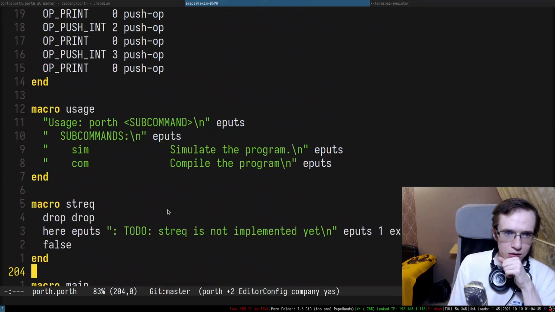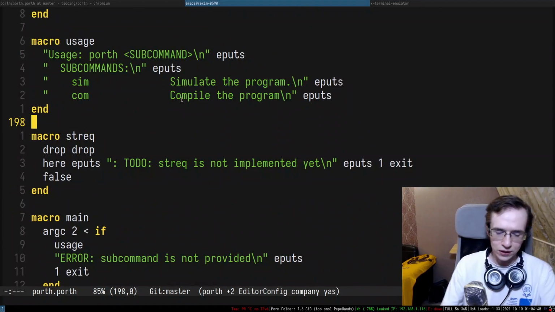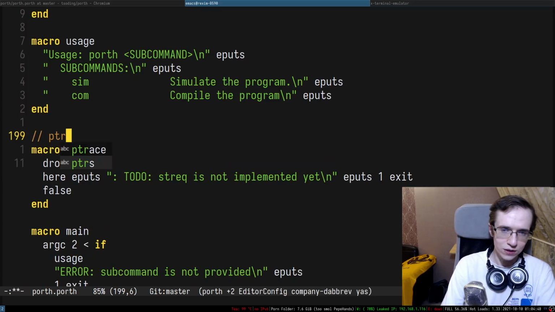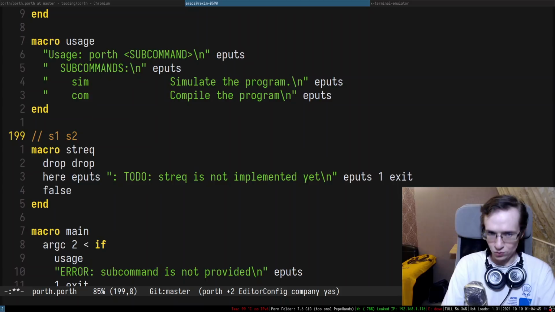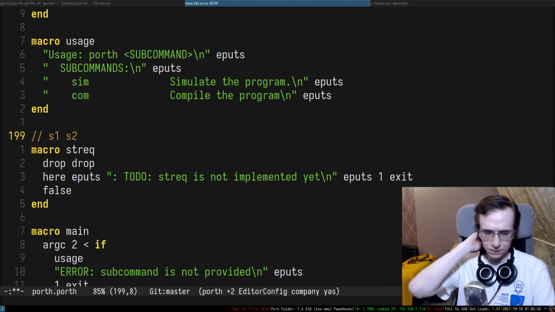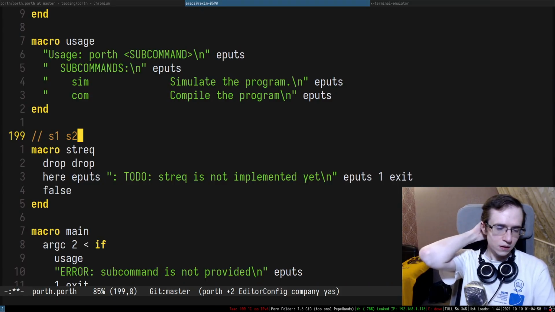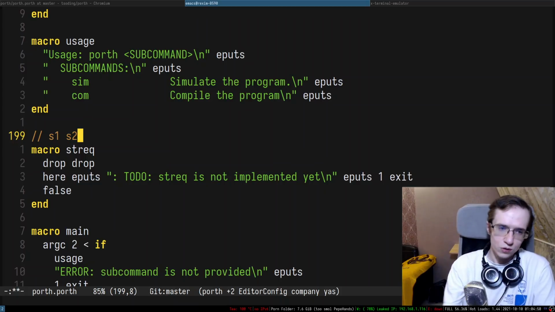Cool. So we just need to implement strEq, and in here, what do? We just have 2 pointers, s1 and s2, right? So it should be relatively easy to implement all of that.